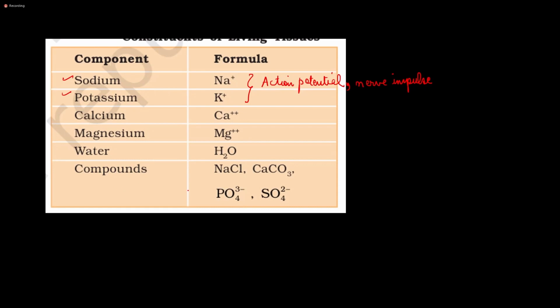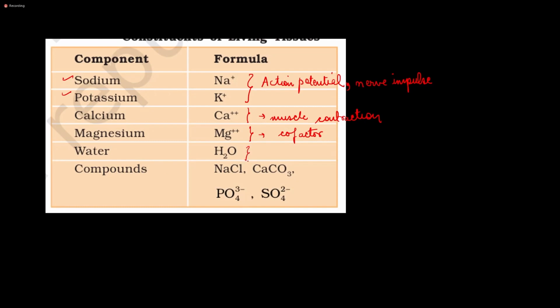Now, the second is the calcium ion. If we talk about the calcium ion, it has multiple roles, out of which one role is muscle contraction. Thirdly, we have magnesium. Magnesium acts as a cofactor. What are cofactors? Cofactors are basically ions that help in the functioning of an enzyme. We will see this in later slides as well when we study enzymes. So the cofactors play a very essential role in the functioning of an enzyme.